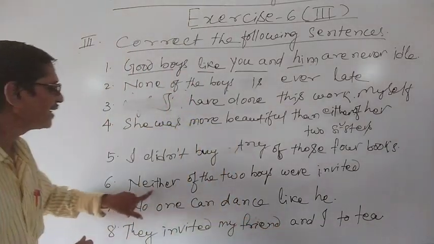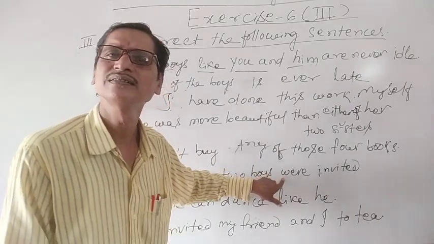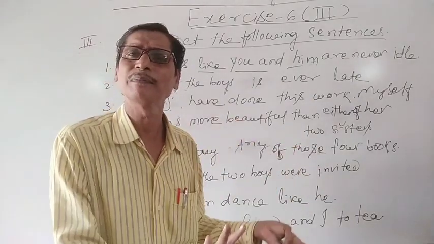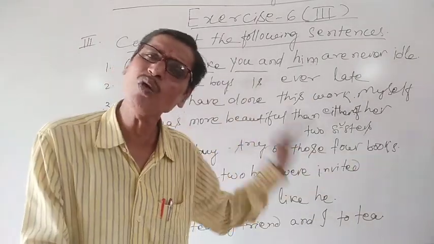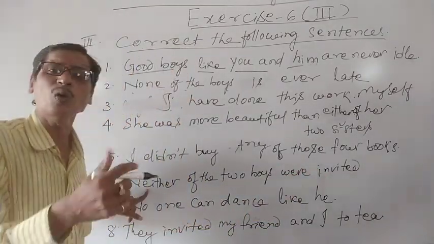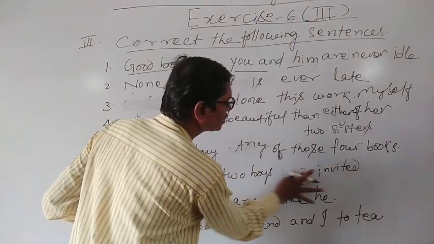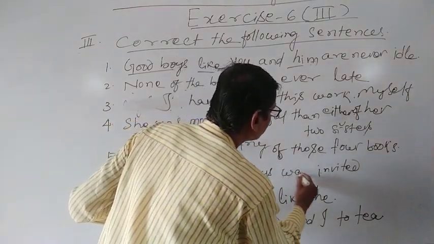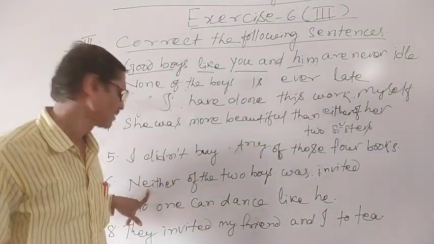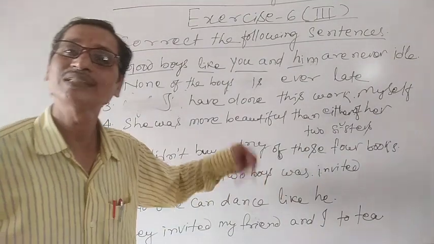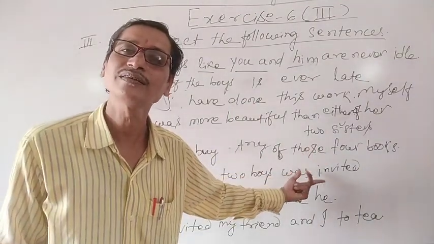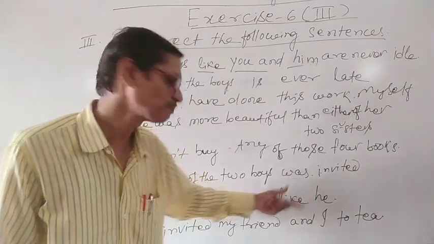Number 6, neither of the two boys, neither of them. So no, that means no one. So when there is no one, can we use the plural verb? So it is wrong. So we can use was invited. Neither of the 2 boys was invited. This is the error. Here we have corrected that.